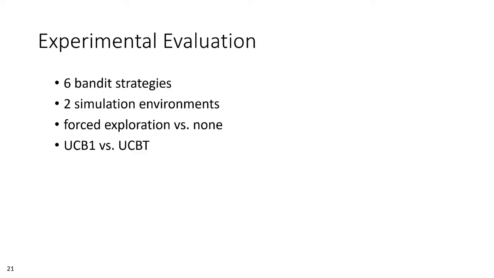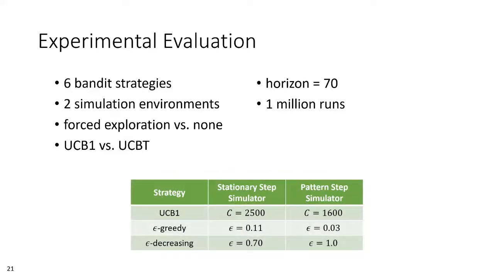Our experiments were conducted with a horizon of 70, in other words 10 weeks of assuming daily interaction with a player, which is significantly shorter than what is usually considered in bandit literature. We ran each bandit strategy in each context 1 million times, and averaged the reward at each of the 70 time steps to observe relative performance among the strategies. For the strategies that involved a tuning parameter, such as epsilon or the C parameter in UCB1, these went through a pre-evaluation in which the bandits were run with arrays of potential values for that parameter to find the value at which the bandit performed best. This was done separately for both simulators.